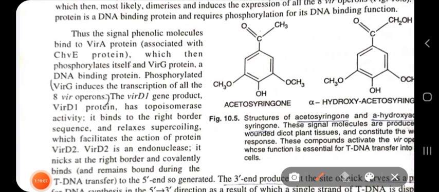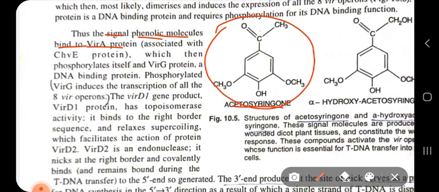So the signal phenolic molecule binds to the VirA protein. The signal phenolic molecule is your acetosyringone or hydroxyacetosyringone, as you can see in the diagram here. It interacts with the VirA protein, and the VirA protein associates with the ChvE protein.